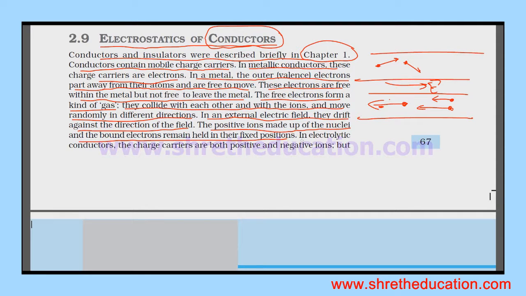In electrolytic conductors, the charge carriers are both positive and negative ions.